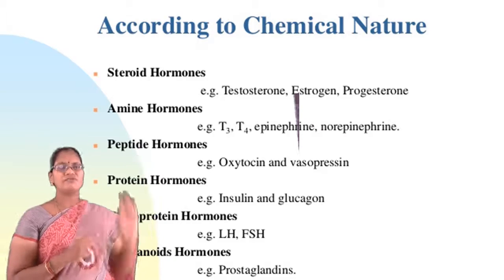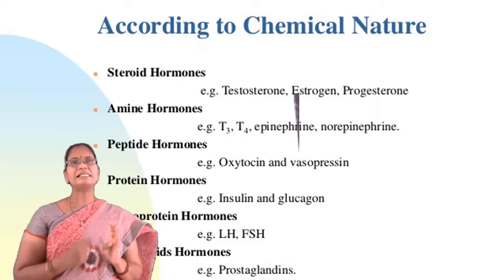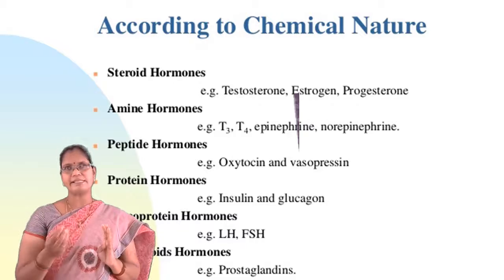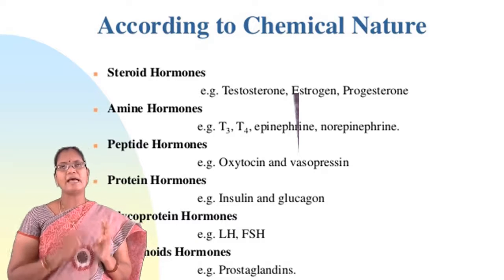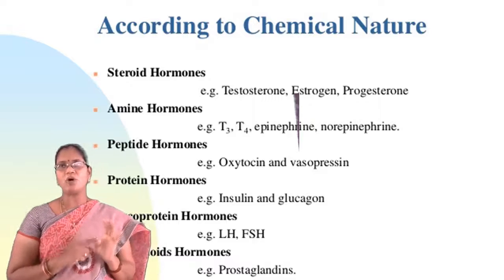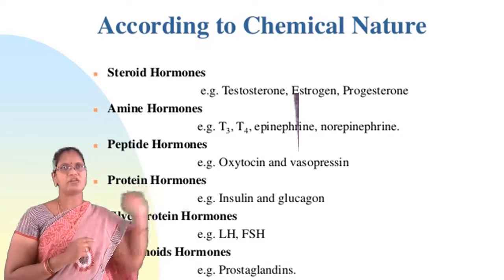First one is steroid hormones. The name itself indicates they are derivatives of steroid. They are made up of steroids, that means they are derived from cholesterol. Examples for these hormones are testosterone, estrogen, and progesterone. Mainly all the reproductive hormones come under steroid hormones.